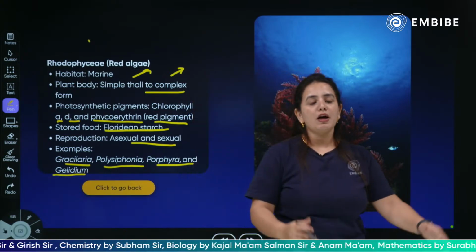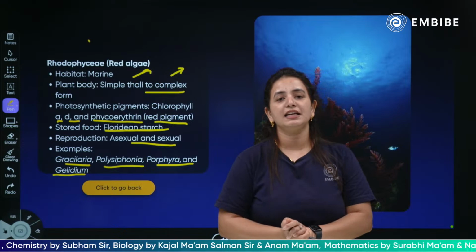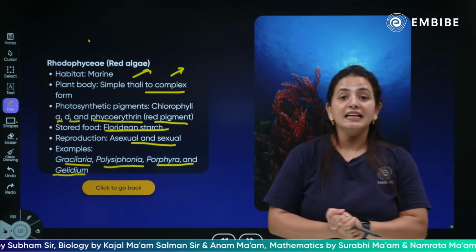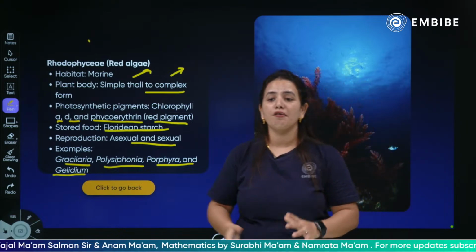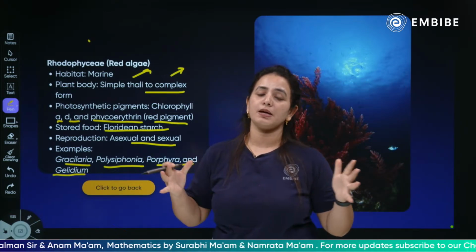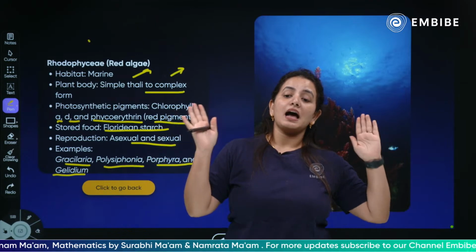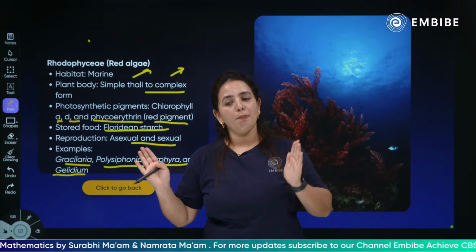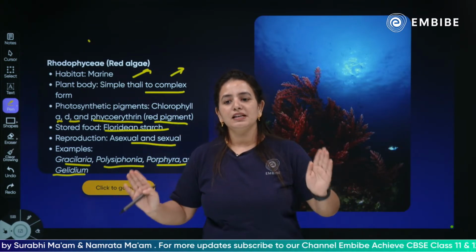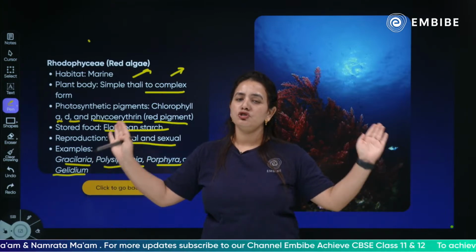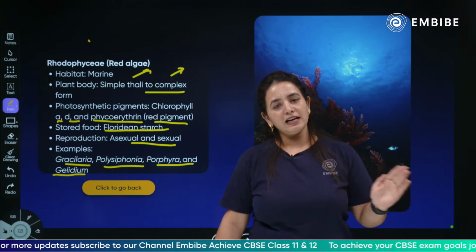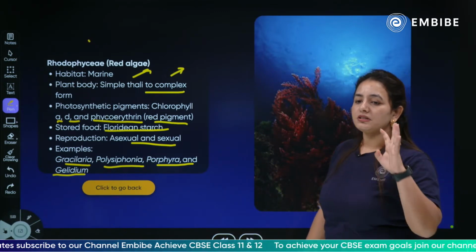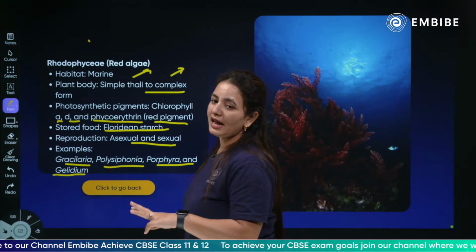Children, what you have to remember about the Rhodophyceae is that they have chlorophyll A, D and phycoerythrin, the red pigment, and the red appearance is because of this pigment. The structure could be a simple or a complex thallus. They are majorly found in the marine environment and show asexual as well as sexual reproduction. Clear? So this is all about the three classes of algae.